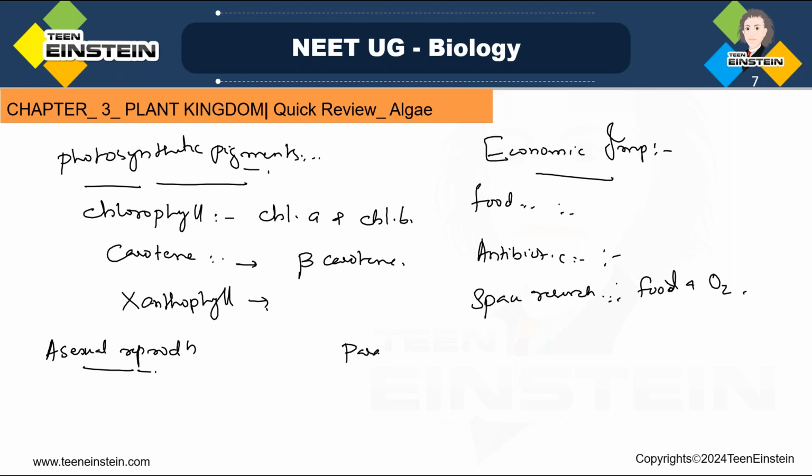Then parasitic algae. About them, Cephaleuros is present parasitically in the leaves of the tea plant, and that causes red rust of tea. Okay, red rust disease in tea. Clear? So these are the important things which you need to learn about Chlorophyceae.